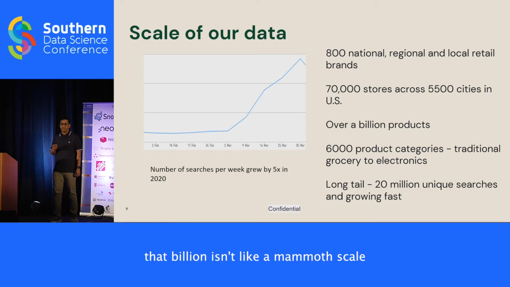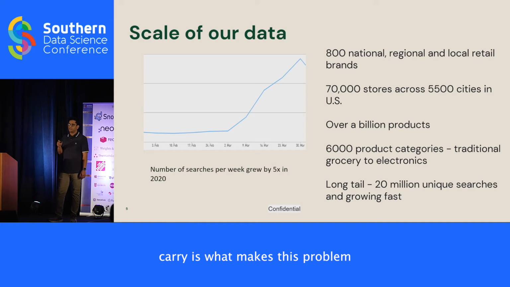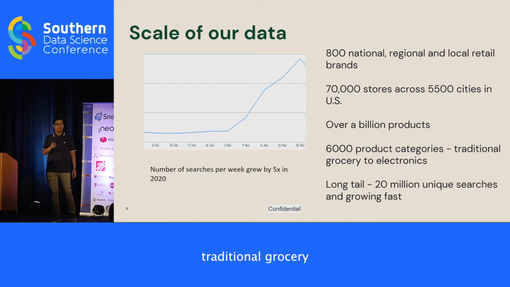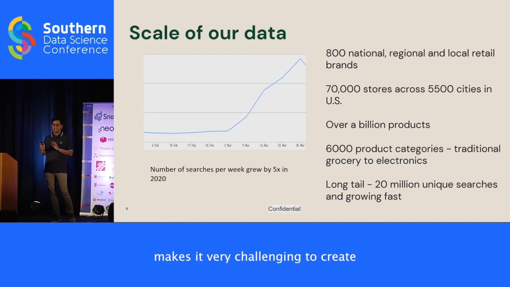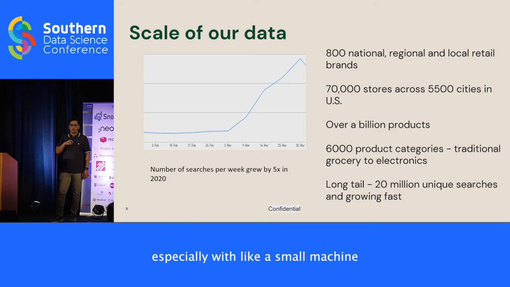Now, I agree that a billion isn't a mammoth scale in 2022. However, the diversity of the products that our retailers carry is what makes this problem very challenging. So our retailers carry products ranging from traditional grocery to pet products, beauty, alcohol, and so on. So all of this makes it very challenging to create ML models that generalize across all of these retailers, especially with a small machine learning team of our size.